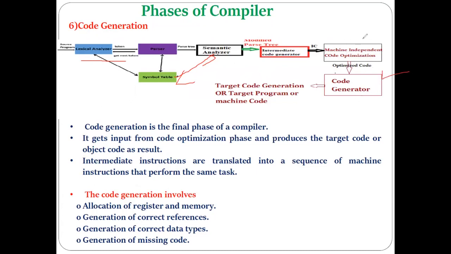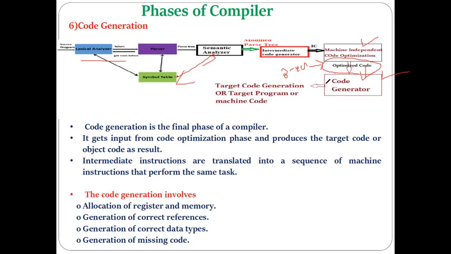Last time we saw how the code optimizer does the code optimization and generates the optimized code. The output of the code optimizer is also 3 address code, but optimized, by making some changes in the previous intermediate code. This optimized intermediate code, as 3 address code, is given as an input to the last phase of compiler, that is the code generator.